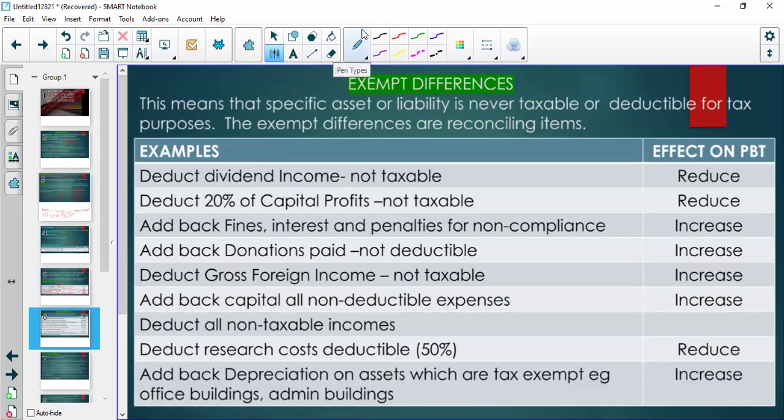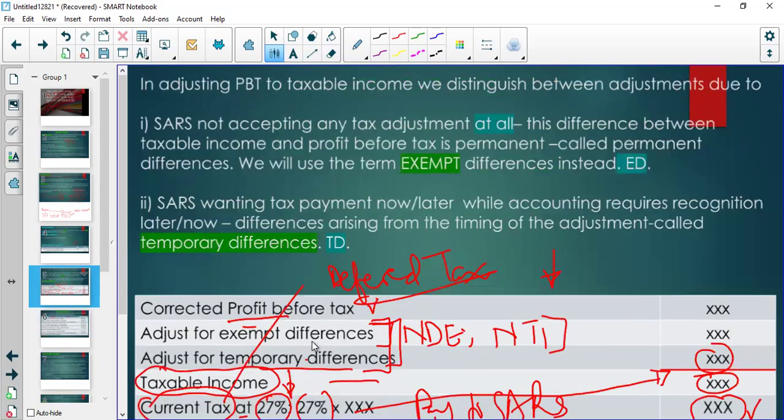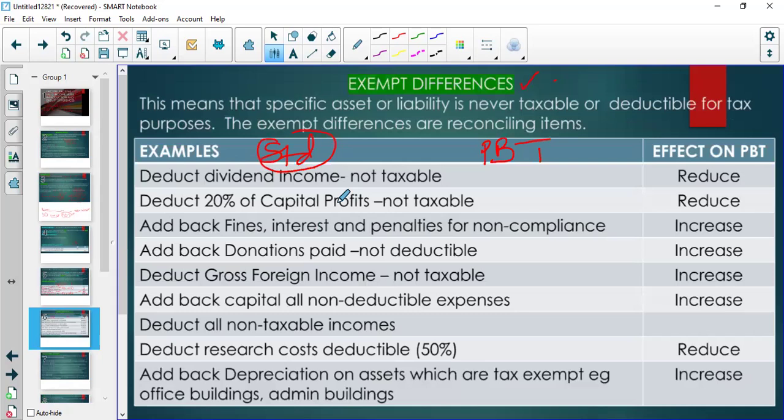So let's talk now about exempt differences, right? So exempt differences, we are talking of income or expenses. Now, these are standard at your level, right? So we are standing there with our profit before tax, the correct profit before tax. And now we need to calculate taxable income. But the first adjustment is to adjust for exempt differences. So we have to adjust for these exempt differences. So that's why we are here. And so what are those exempt differences we're going to adjust?